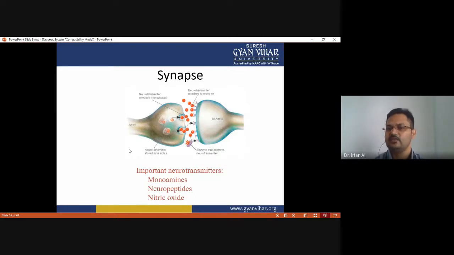Here the neurotransmitter attaches to its receptor, and it carries the nerve impulse from the presynaptic neuron toward the postsynaptic neuron. This neurotransmitter can be of the nature of monoamines, neuropeptides, and nitric oxide. And the most common neurotransmitter is acetylcholine.